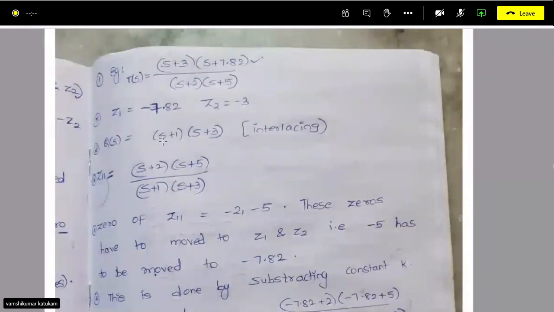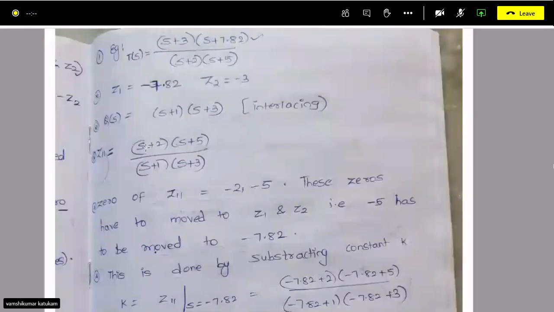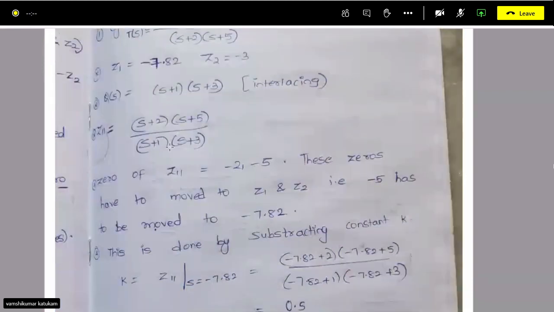Our next step is to select Q of S. We are selecting interlacing. So you have 2 and 5, and I am selecting 1 and 3. Then your driving point function Z11 will become (S plus 2) into (S plus 5) upon (S plus 1) into (S plus 3). So this is your driving point function.